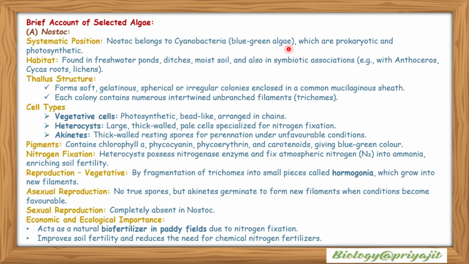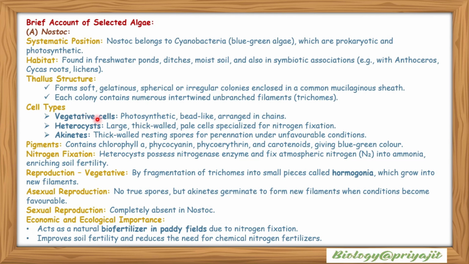Nostoc belongs to cyanobacteria or blue-green algae according to algae classification, which are prokaryotic and photosynthetic in nature. Habitat: they are found in freshwater ponds, ditches, moist soil, and also in symbiotic association, for example with Anthoceros, Cycas roots, lichens, etc. Thallus structure: they form soft, gelatinous, spherical or irregular colonies enclosed in a common mucilaginous sheath. Each colony contains numerous intertwined unbranched filaments or trichomes.